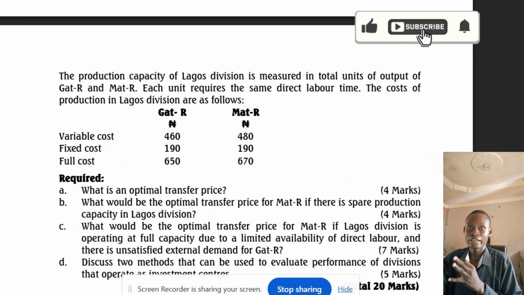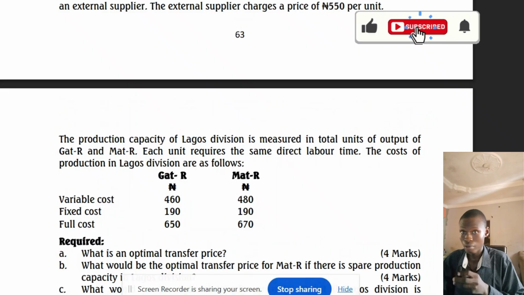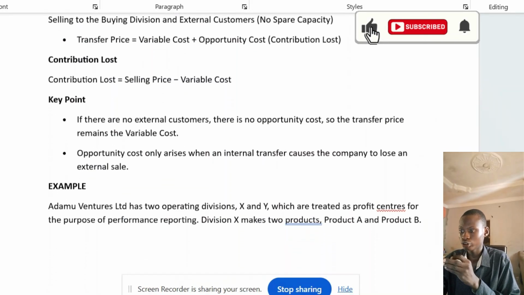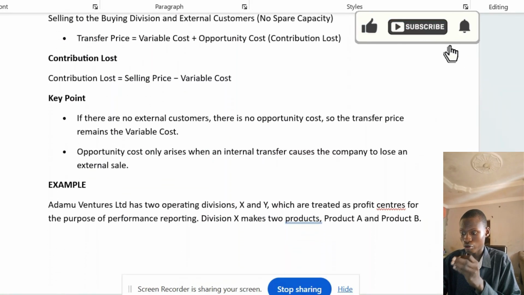So the contribution loss will be on GAT-R. I know our contribution loss is our selling price minus our variable cost. Let me show you, I think it's in the note here. The note will be in the description, don't worry. Contribution loss is equal to selling price minus our variable cost, as you can see.